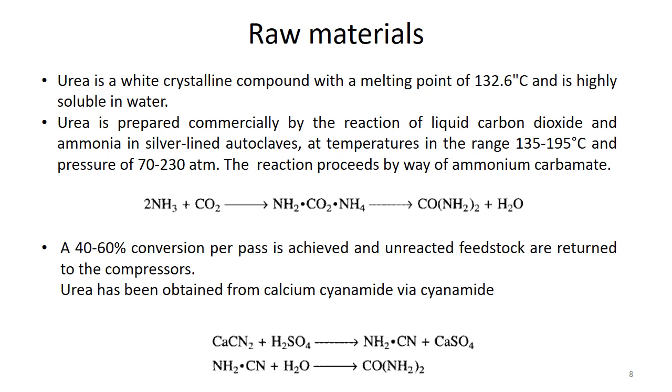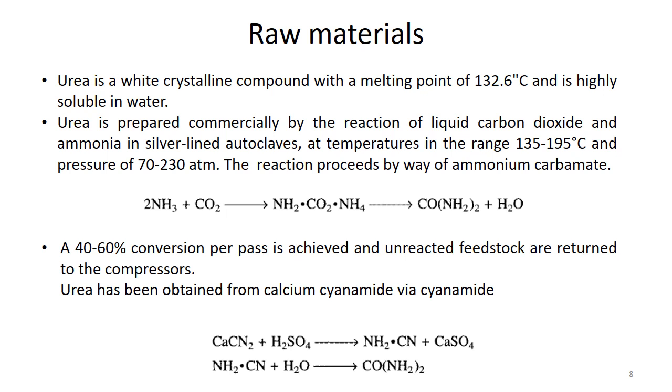Now, how can we prepare urea commercially? There are two possible ways. One is to use carbon dioxide and ammonia in an autoclave.